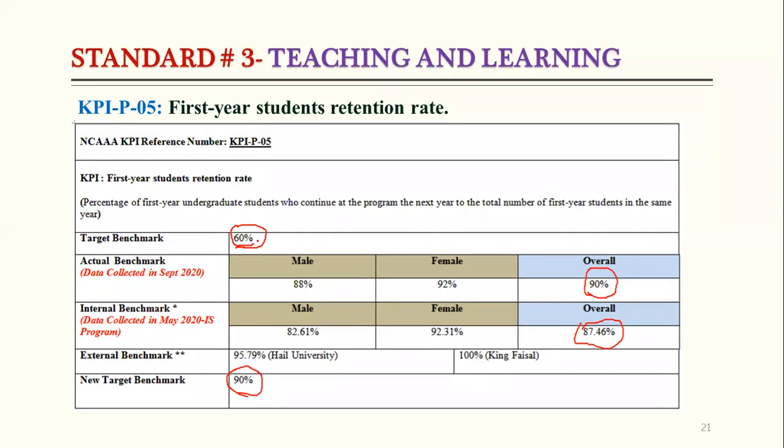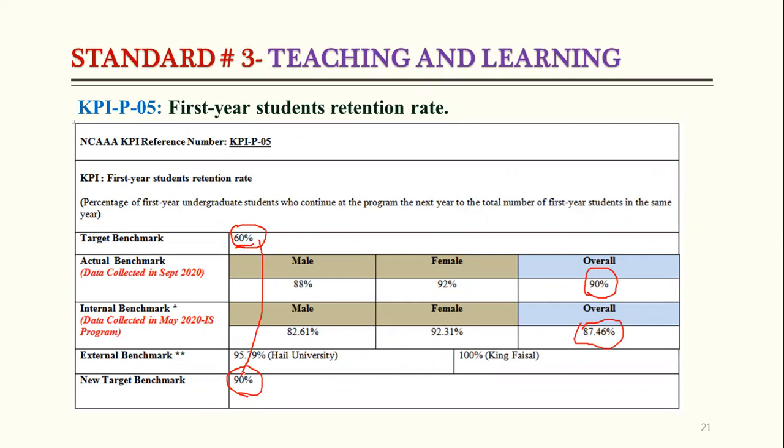So again, there is a huge difference between 60 and 90. We need to rethink this KPI, because our achievement is 90%, but maybe next year our actual result will decrease. So we have to set the new target benchmark in steps.